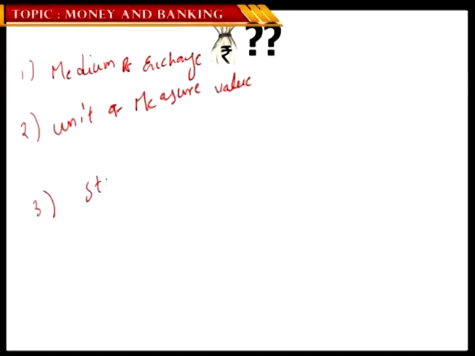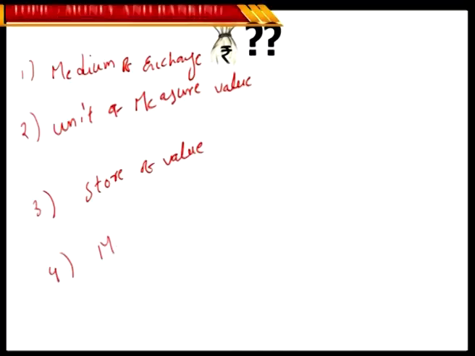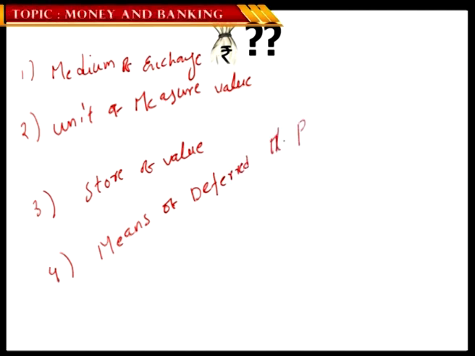The third purpose money serves is that it acts as a store of value. Value could be stored in the form of money. If you have money with you, that means you are storing value. That means this money could be used to purchase a certain basket of goods and services in the future. The fourth important function is that it acts as a means of deferred payment. Any payments that could be settled in the future could also be made through money. So these are the 4 different functions money serves, and anything could be called money if it serves these 4 functions.